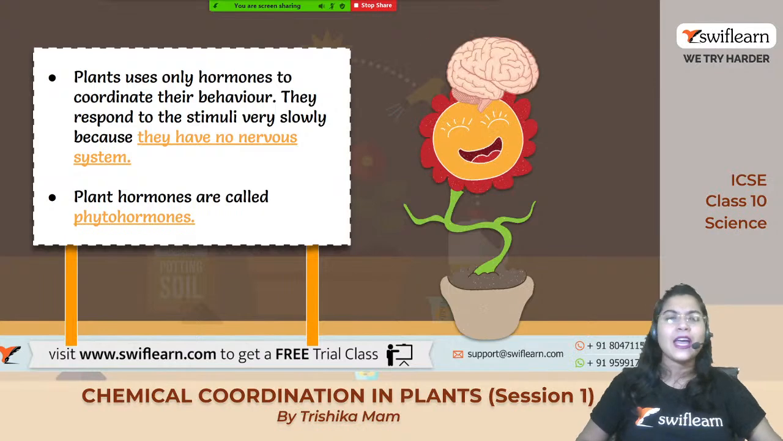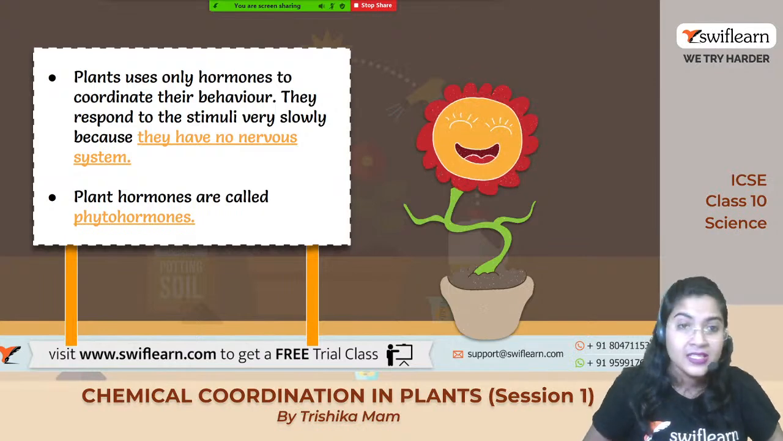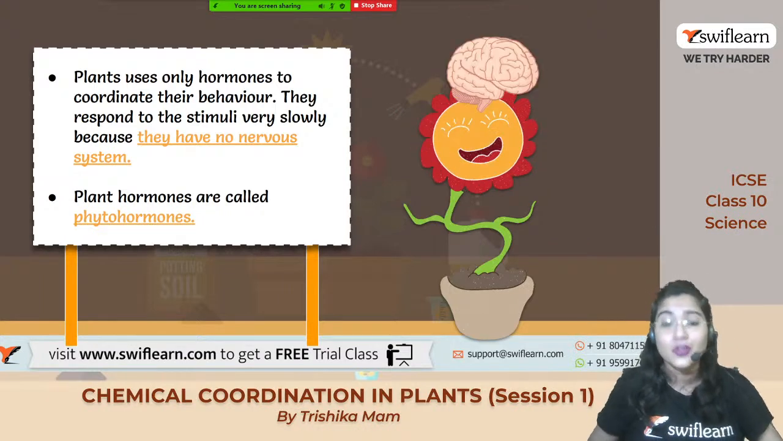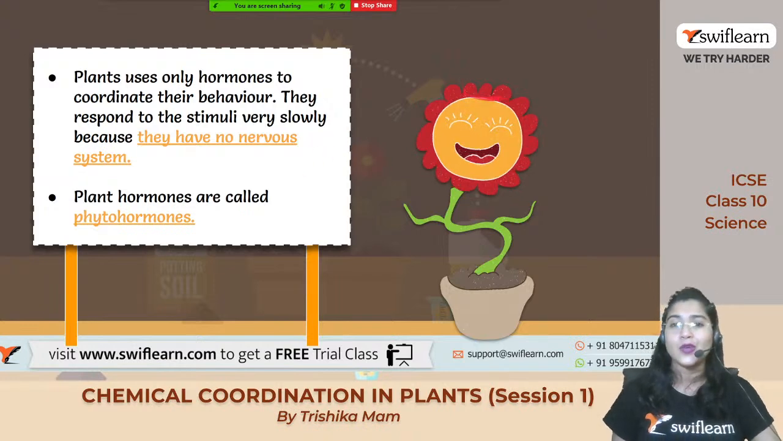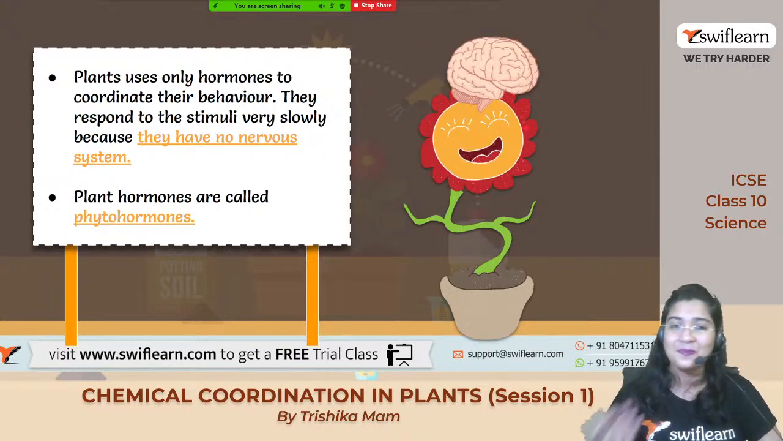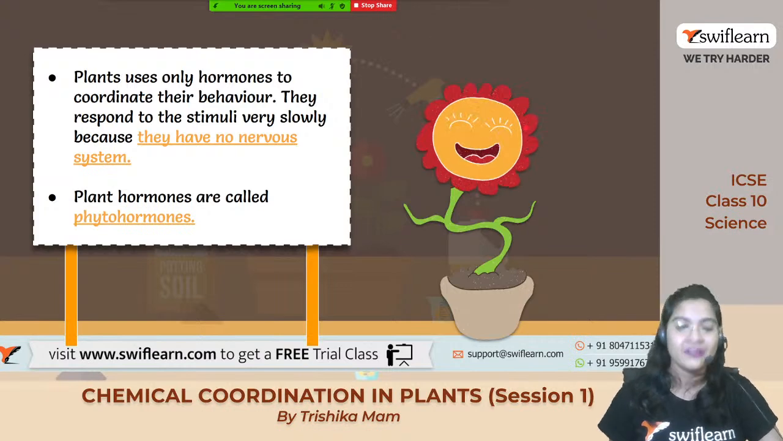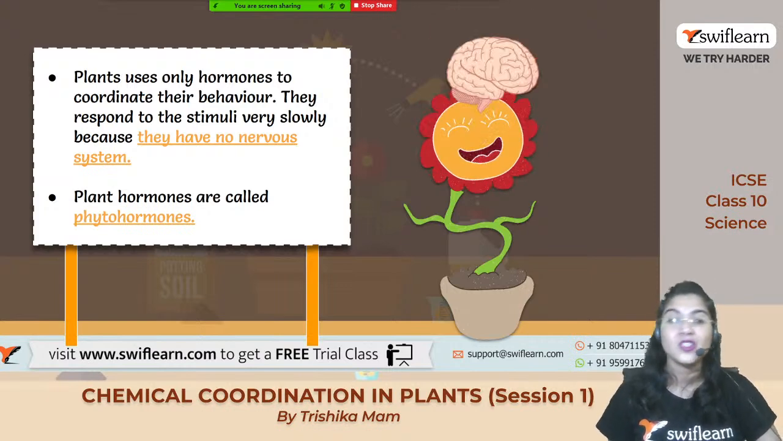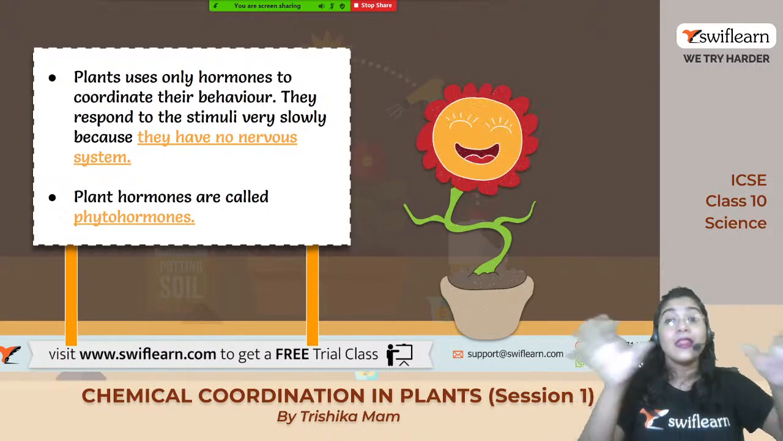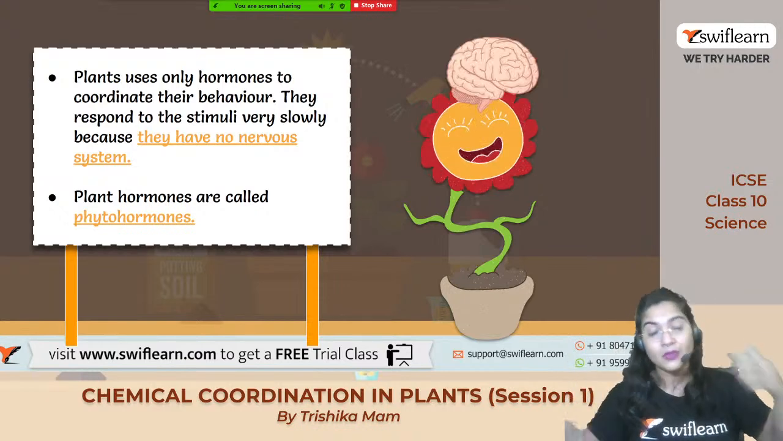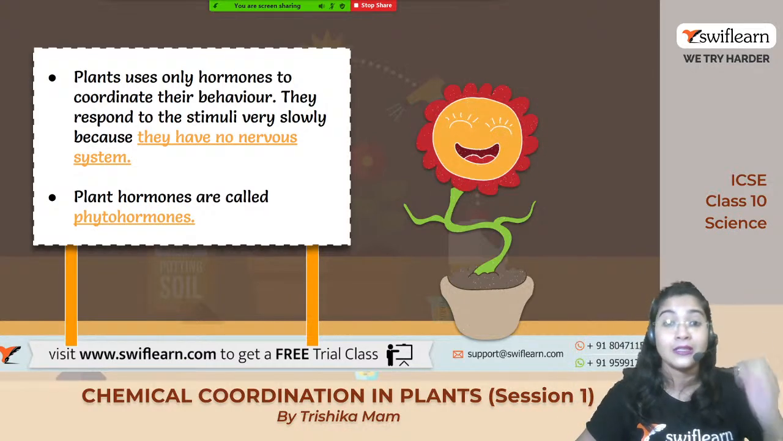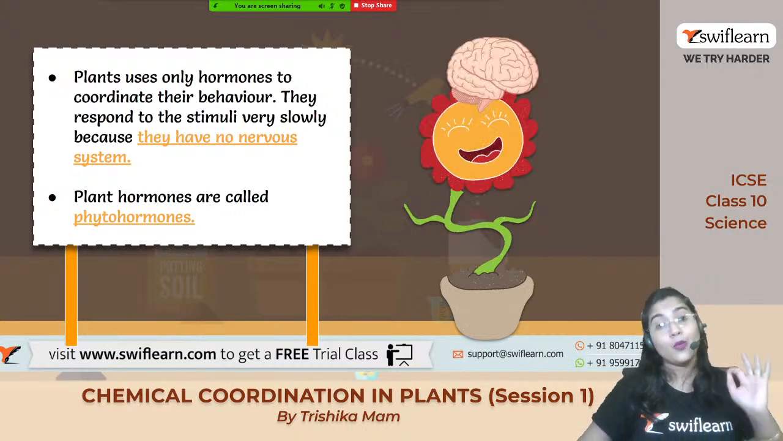Like they do not have any nervous system. They do not have the brain. Do you think that the plants also have the brain like us? No, they do not have the whole nervous system. They do not have the brain or spinal cord or any of the different nerves which are present basically in the nervous system. But what do they have?